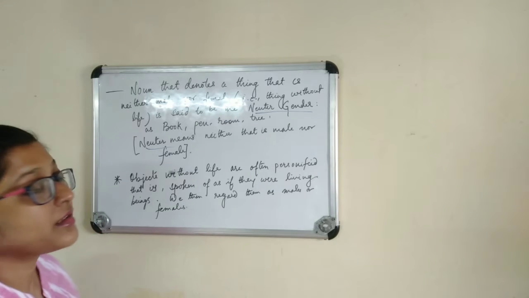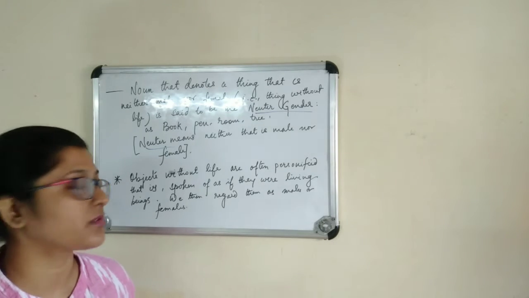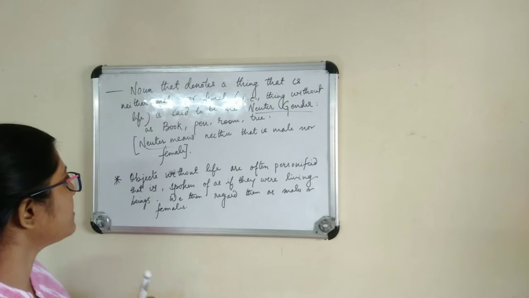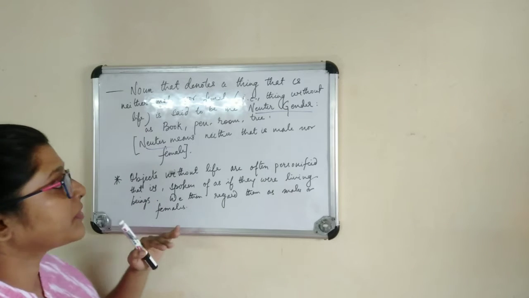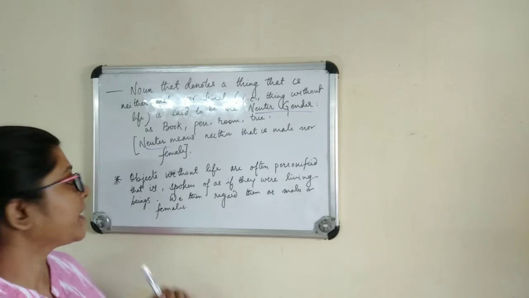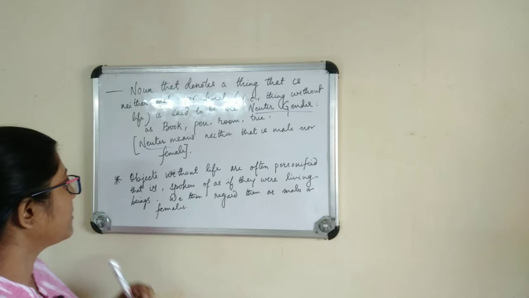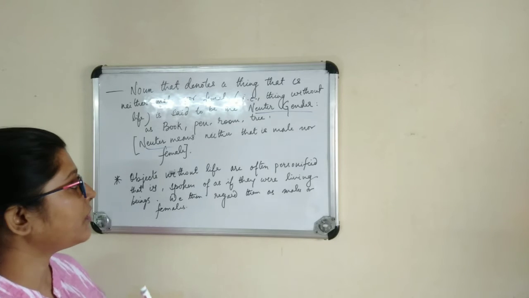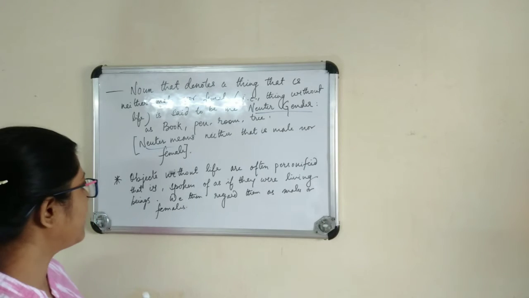But there can be exceptions also. What kind of exceptions? Objects without life are often personified. That means certain objects are spoken of as if they are living beings.